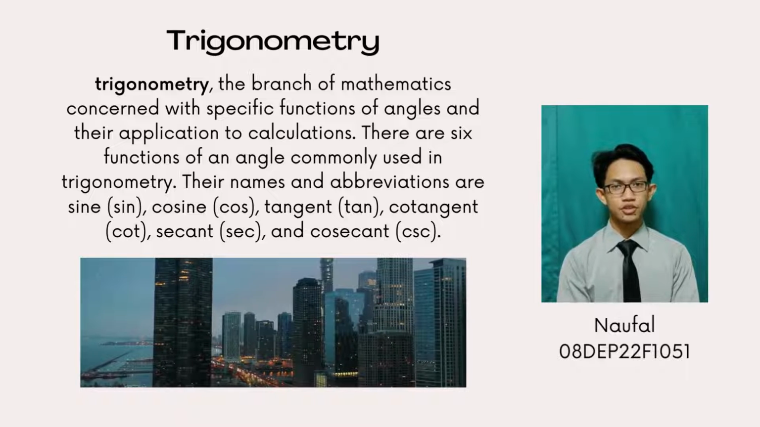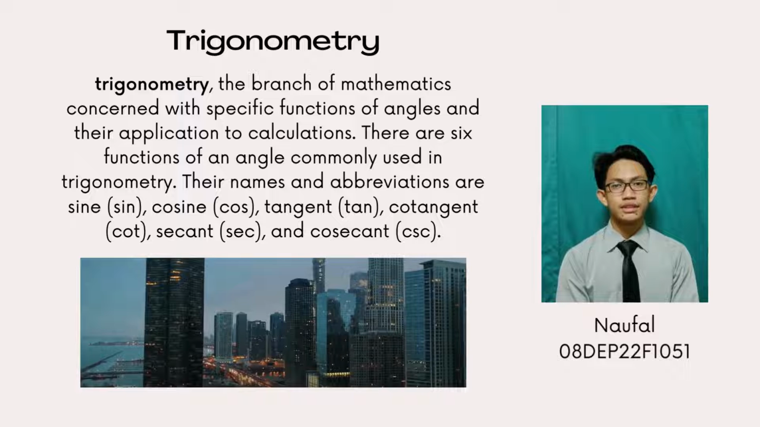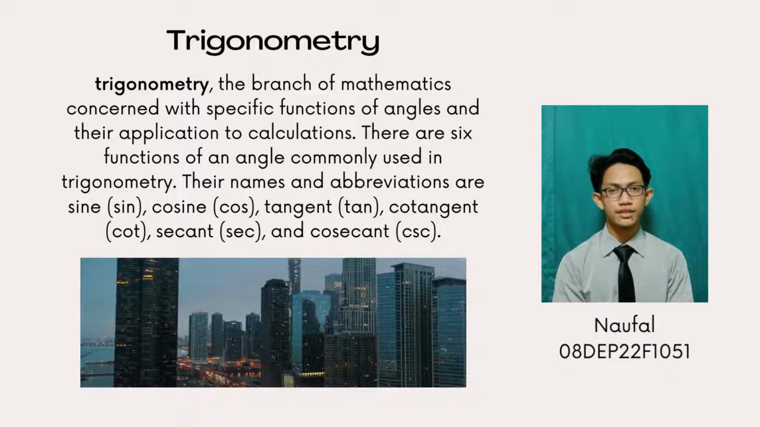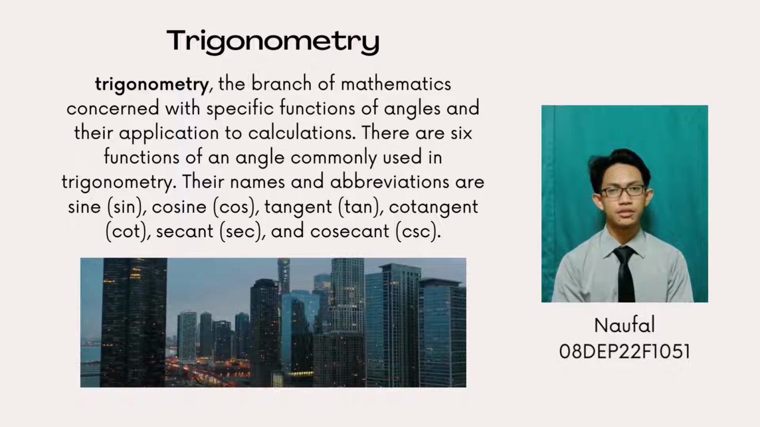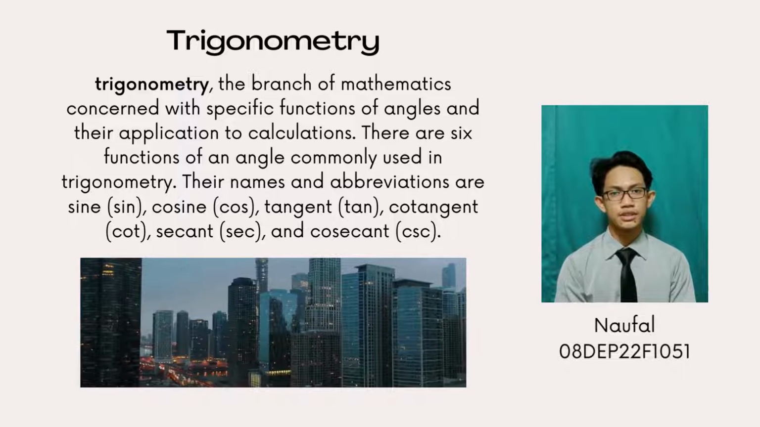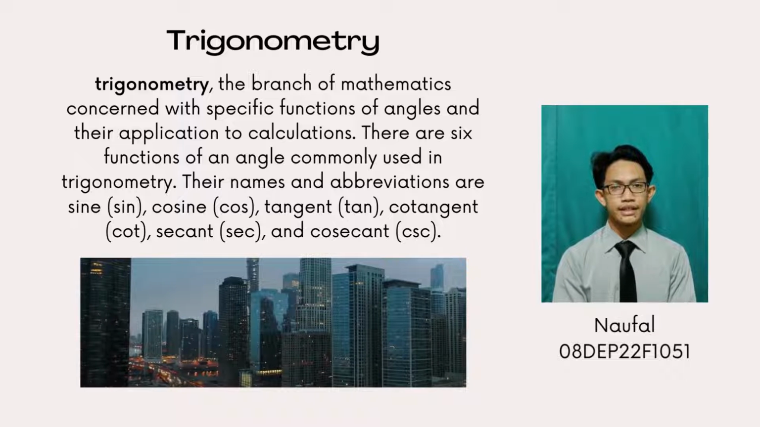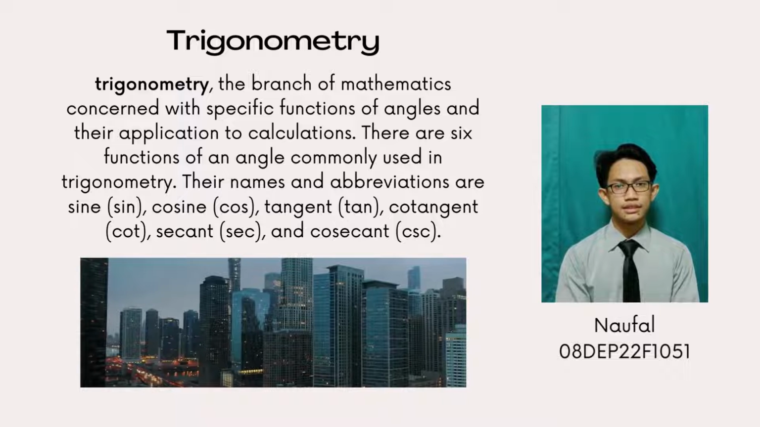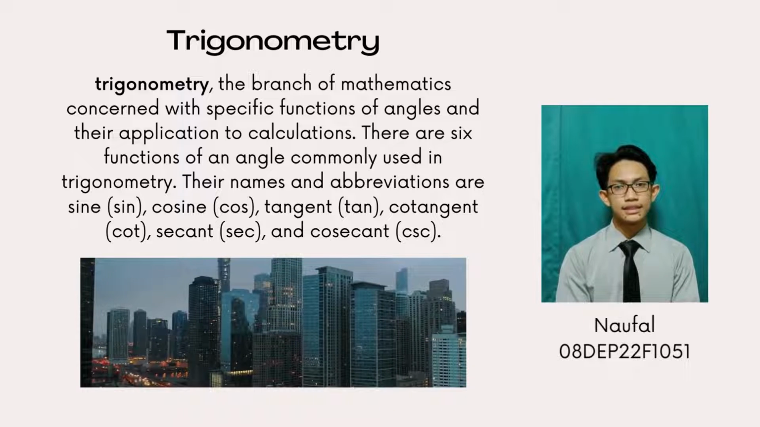Trigonometry. Trigonometry, the branch of mathematics concerned with specific functions of angles and their application to calculations. There are 6 functions of an angle commonly used in trigonometry. Their names and abbreviations are sine, cosine, tangent, cotangent, secant, and cosecant.